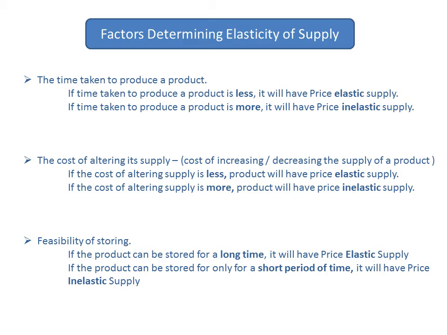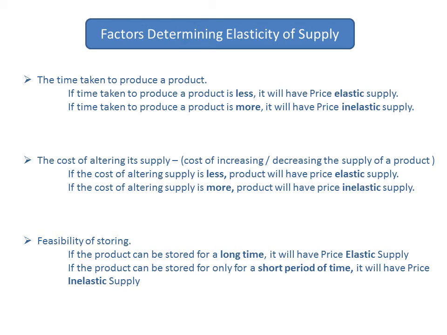And cost of altering its supply: if the price is high, you can easily supply more of the product. You can use your spare capacity, spare machineries, and supply more of the product. So cost of altering the supply is also less, and you can store it for a long time. So t-shirts will have price elastic supply.